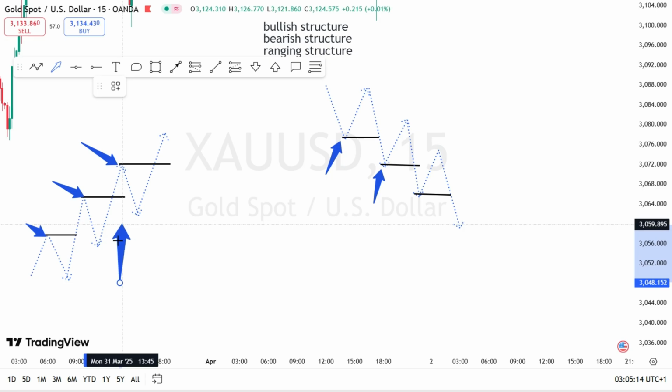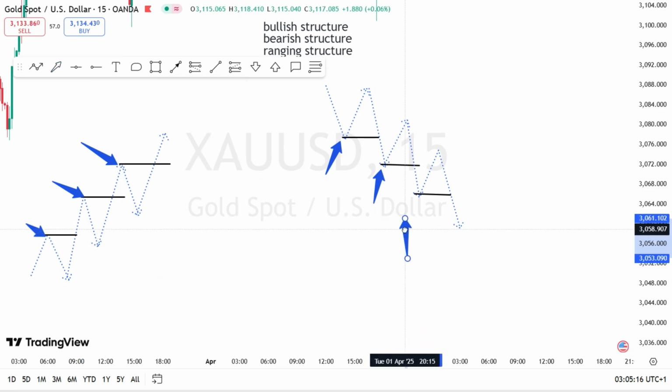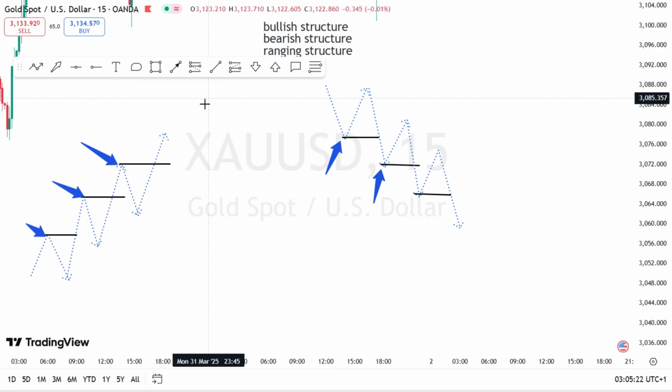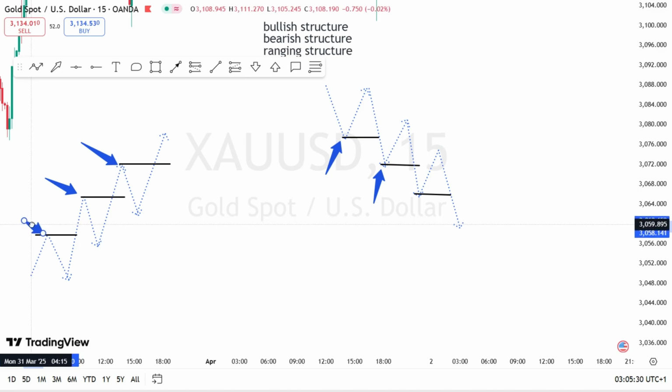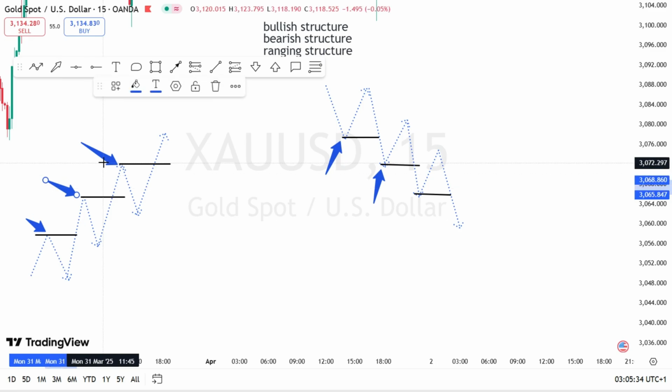So this is our bullish market, and this is our bearish market. And this is our bearish market. So in the bullish market, market takes out what? The highs. Alright? In the bullish market, market takes out the highs. It breaks out the highs, the high, the high.